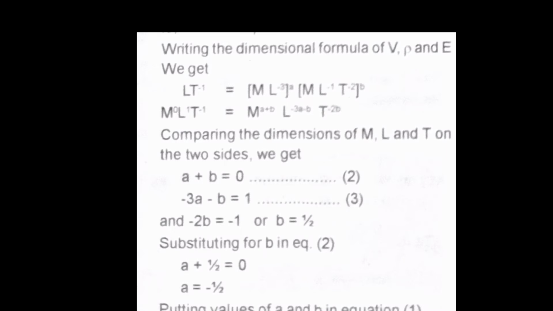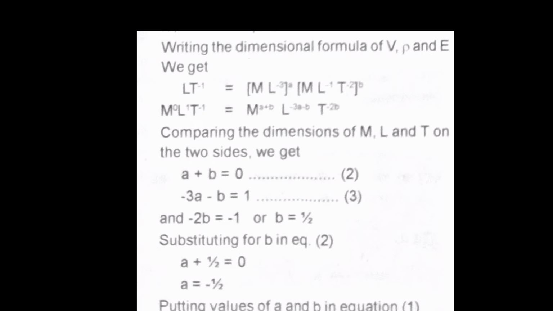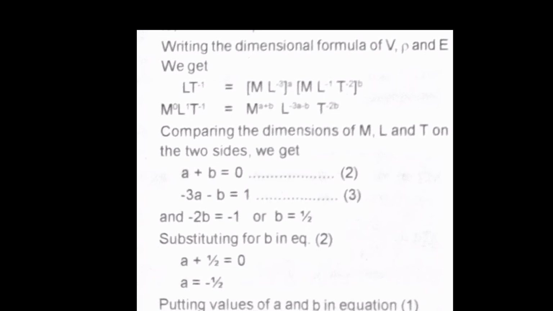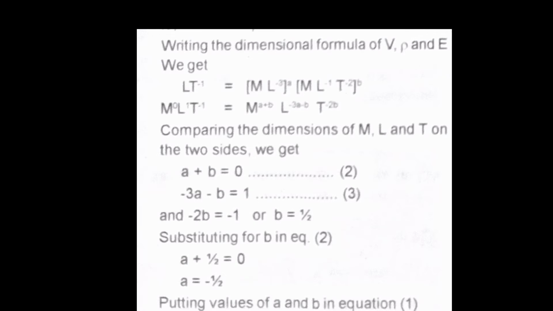Now what about the powers of L? L has minus 3 into a, so L raised to minus 3a. Then in the second term it has L raised to minus 1 whole raised to b. So what will come? L raised to minus 3a minus b, right? What about t? In the first term there is no power for t, right?